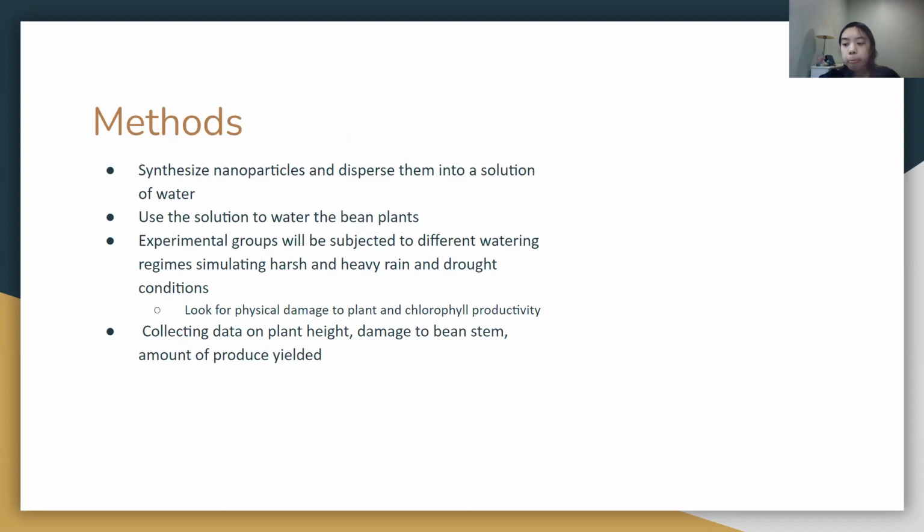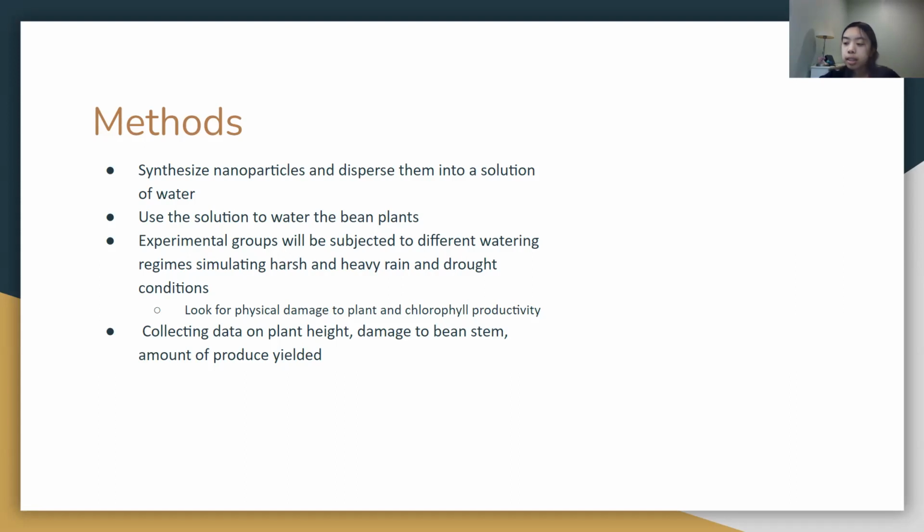Next, my methods. For my experiment, I synthesized nanoparticles to the desired and optimal size for absorption using the 1968 Stöber method. I later dispersed them in water so I could use the solution in the water regime of the bean plants. Once the germination period for the beans is complete, I will be exposing the experimental group to different watering regimes to two common weather conditions, heavy and harsh rain and drought seasons, as opposed to the 2019 cucumber study,